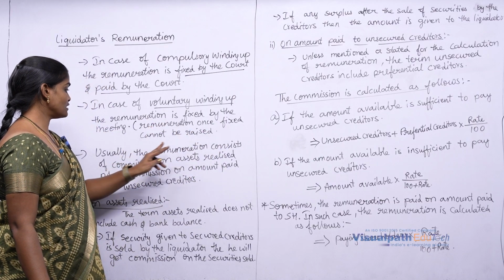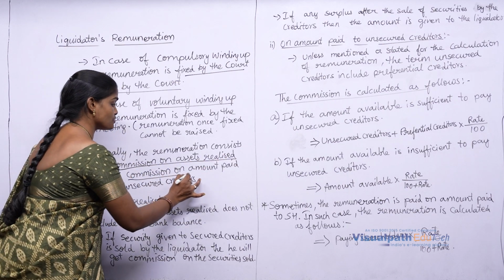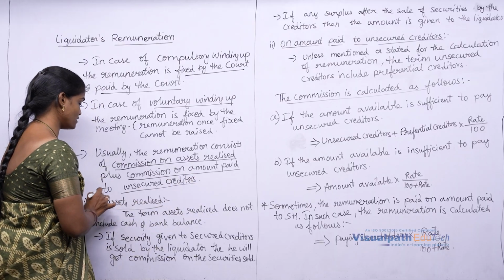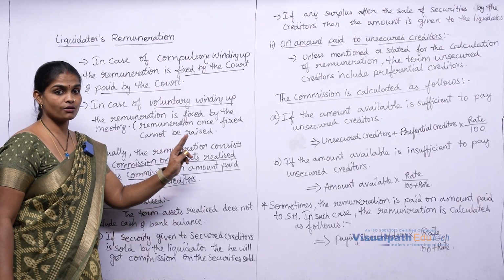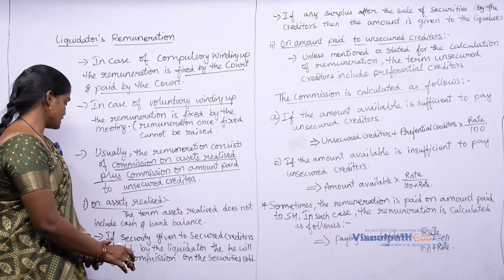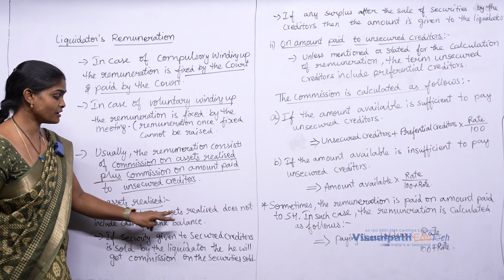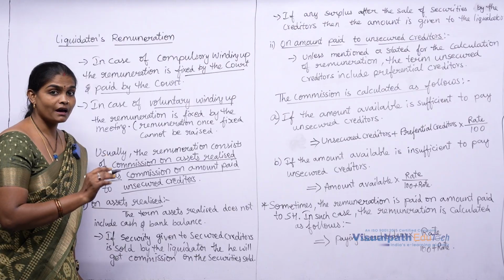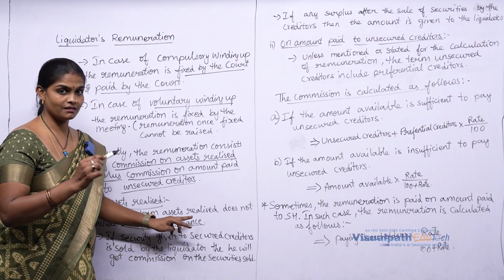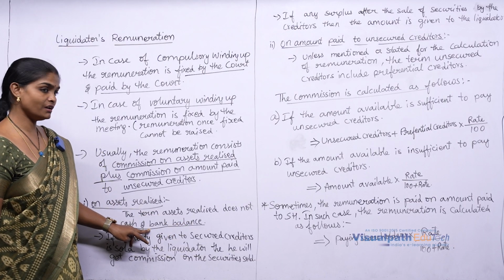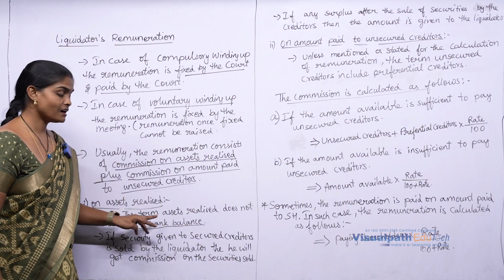Clear? So, usually the remuneration consists of commission on assets realized and commission on amount paid to unsecured creditors. Both commissions. So, how do we calculate commission on assets realized? The term assets realized does not include bank and cash balances. If cash and bank balance are listed under the list of assets, then in that case it will be included. If not, cash and bank balance are not included in assets realized.